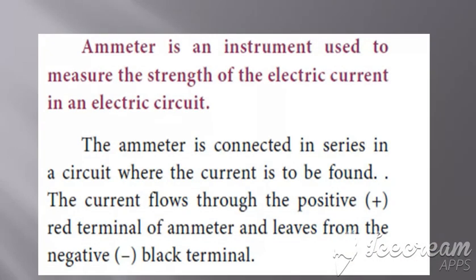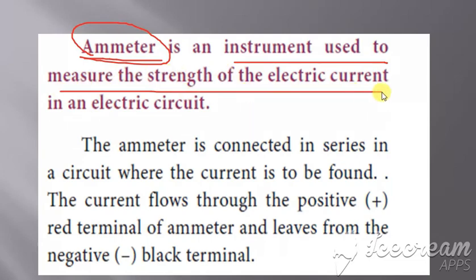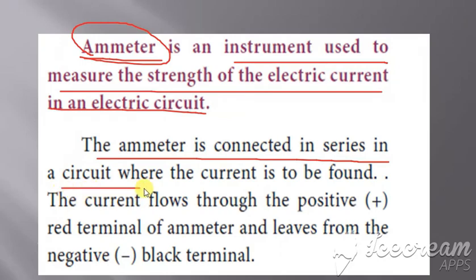Clear? Next we are going to see the instrument used to measure this current. The instrument we use is the ammeter. An ammeter is an instrument used to measure the strength of an electric current in the circuit. The ammeter is connected in series in the circuit, where the current is to be found.